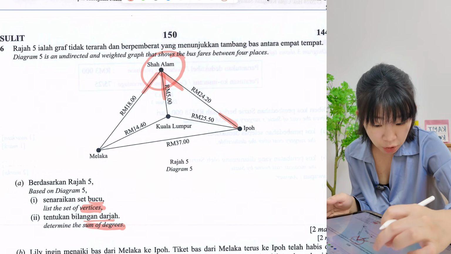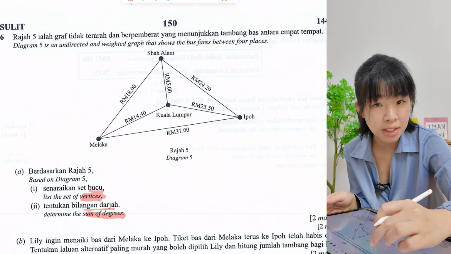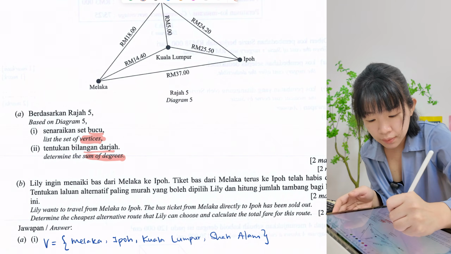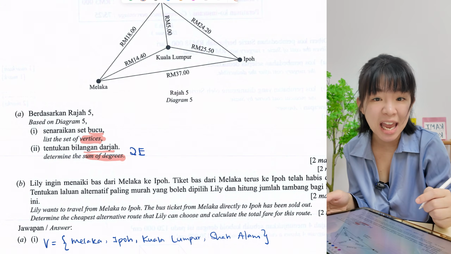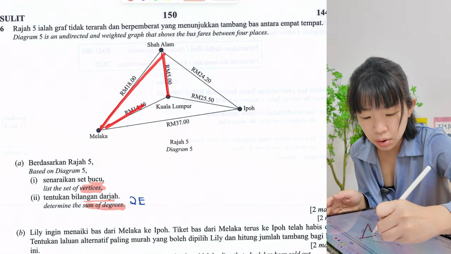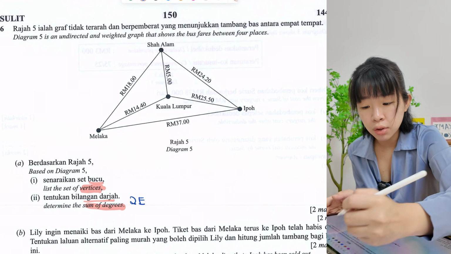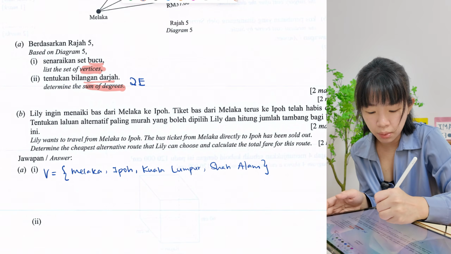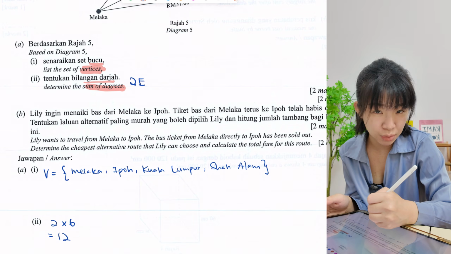So you can count individually, or there is a shortcut. How do we find sum of degree always? So we can always take 2E, 2 times E. The E means edge. H means tepi. So this 1, 2, 3, 4, 5, 6. So there are 6 edges, 6 tepi. So to calculate sum of degree, you can straight away 2 times 6, 12. It will be faster this way.